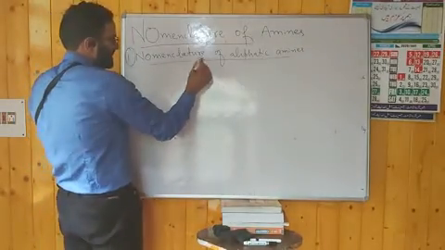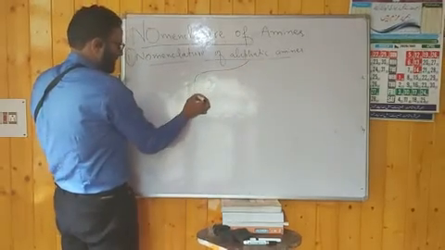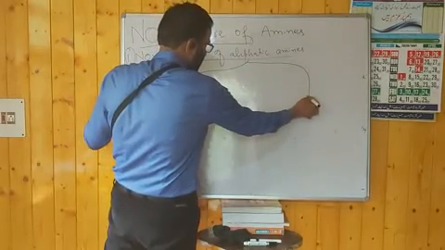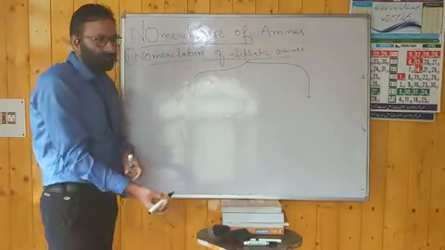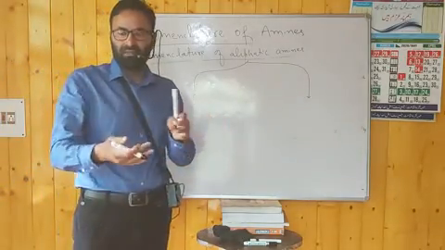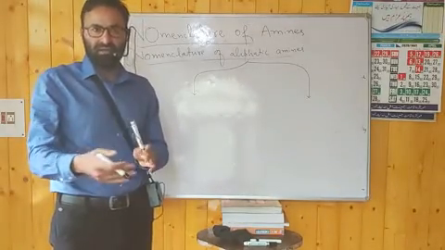Dear students, as far as the nomenclature of aliphatic amines is concerned, we have two methods, just like other classes of organic compounds. We have discussed in the nomenclature of alkyl halides, there are two methods, common method and IUPAC. In case of alcohol, there are two. In case of aldehyde, there are two.